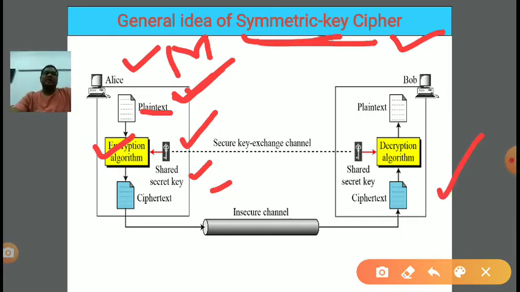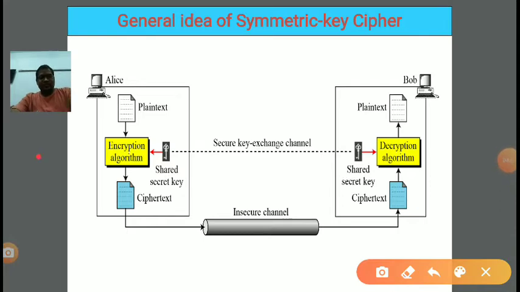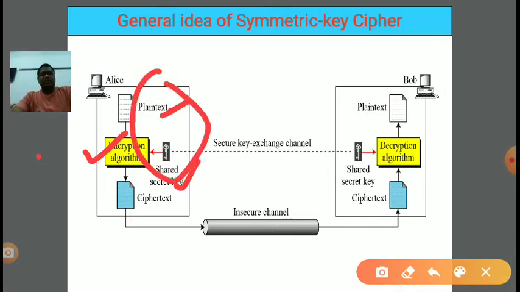That's why it is called a shared secret key, right? With the help of the encryption algorithm we put in plain text and the shared secret key. Both these inputs are given to the algorithm, and the result will be ciphertext, right?